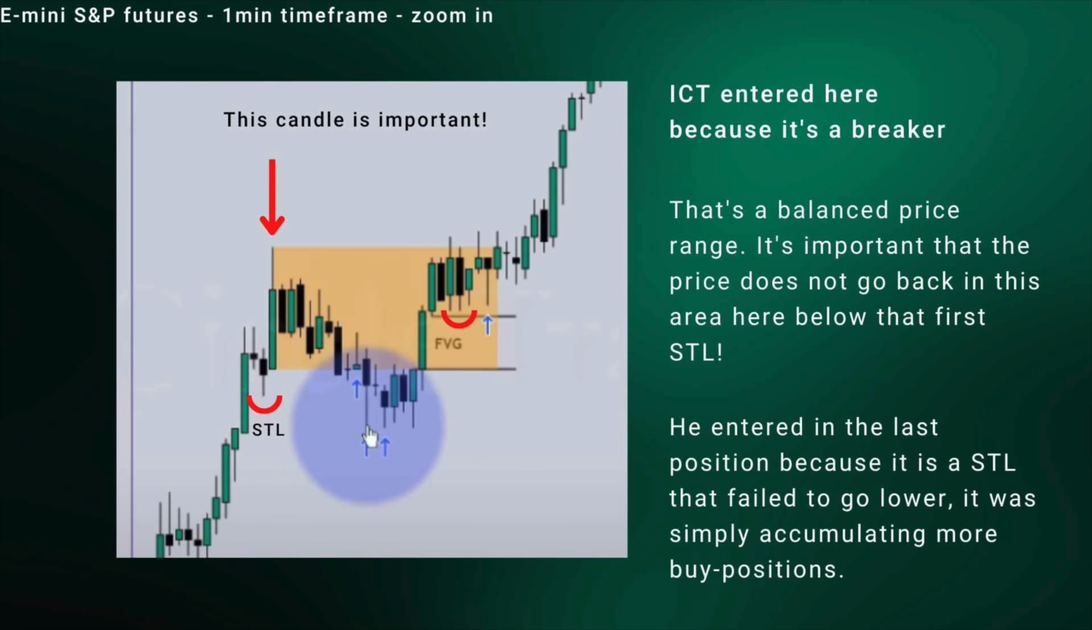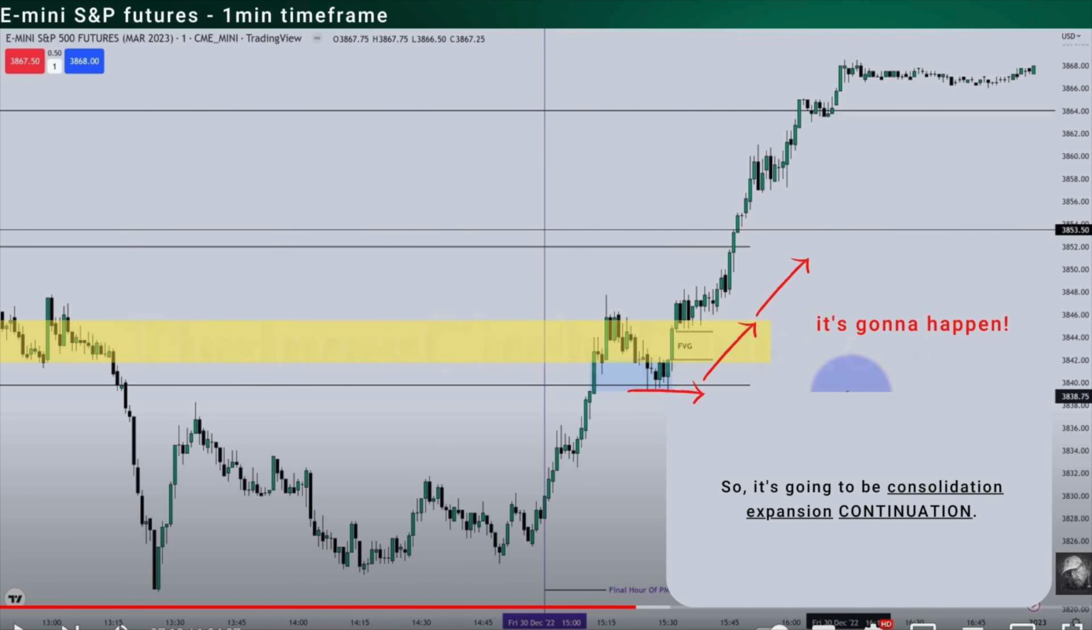So ICT entered again in that last position that you see here with the last little blue arrow on the right side, because we see here a short-term low that failed to go lower, giving us a confirmation that the price will go higher, which means that the price was simply accumulating more buy positions. That gives us a confirmation that the price will go higher, and what is likely going to happen is shown here with these 3 red arrows, so it's consolidation, expansion, and continuation.